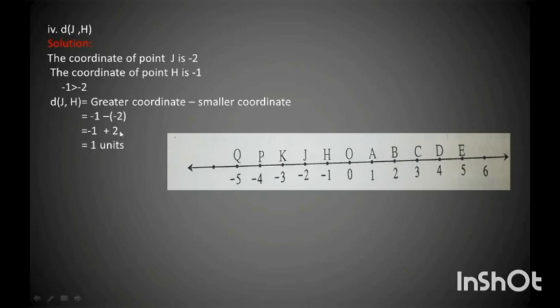When we subtract, we always subtract the smaller number from the bigger number. Here, from -1 and +2, 2 is positive, so 2 is greater than 1. So I subtract this 1 from 2, and that is equal to 1 unit. So I write distance JH is equal to 1 unit.